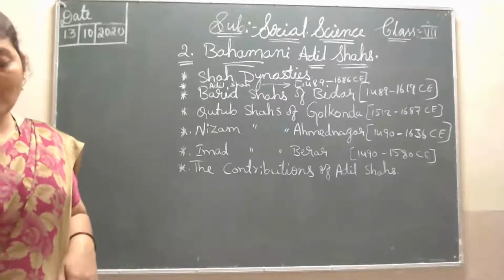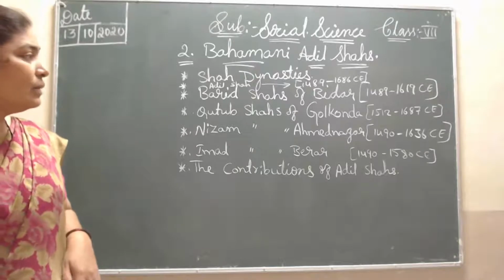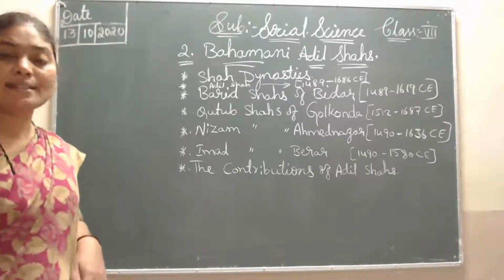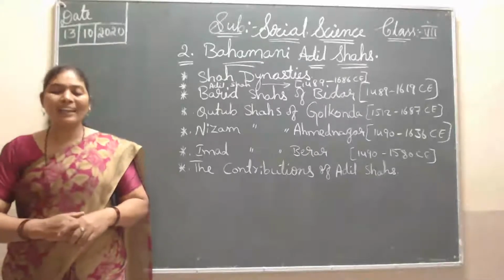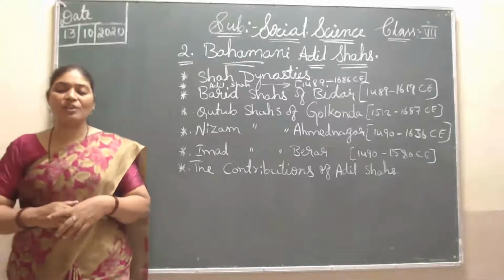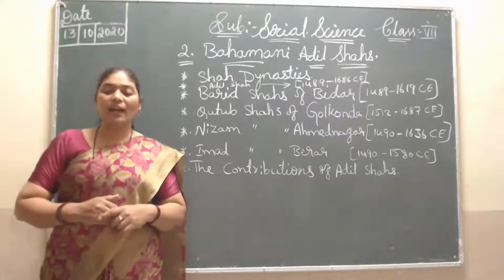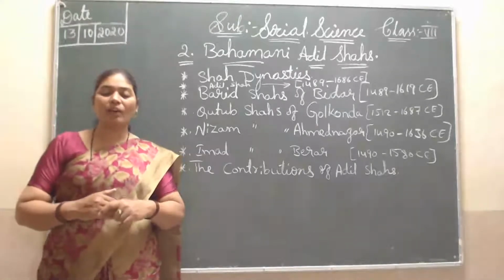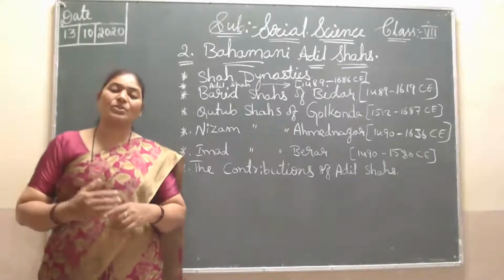Their period was 1490 to 1636 CE. In 1490 CE, Malik Ahmed, who was a chief of the Junar province, founded his own state of Ahmednagar and established the Nizam Shah dynasty.